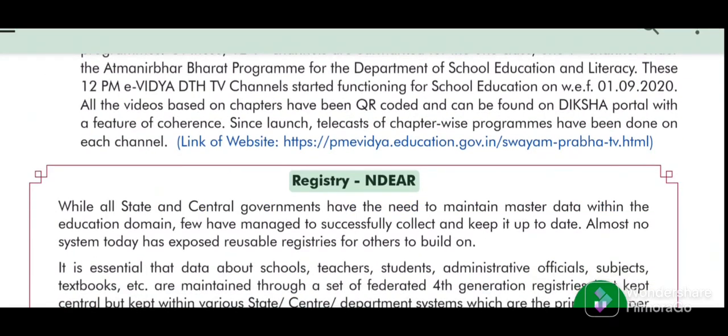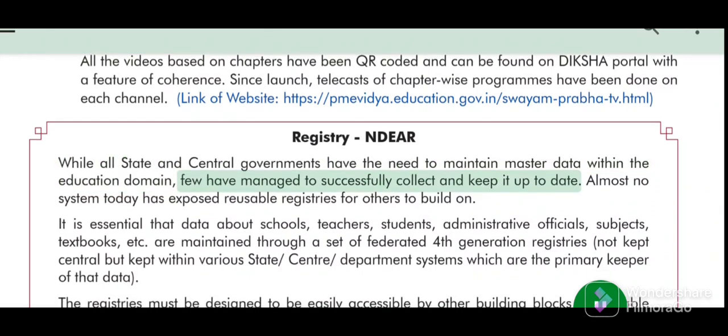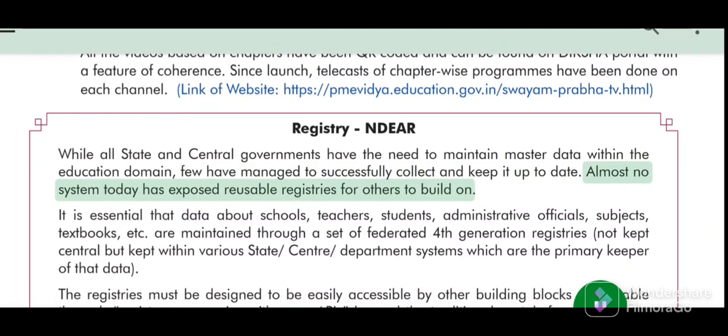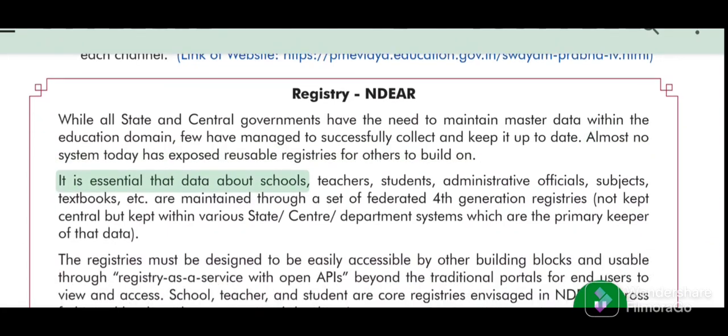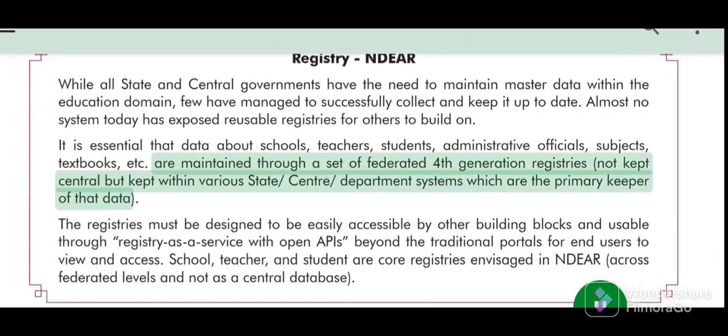173. Registry, NDEAR. While all state and central governments have the need to maintain master data within the education domain, few have managed to successfully collect and keep it up to date. Almost no system today has exposed reusable registries for others to build on. It is essential that data about schools, teachers, students, administrative officials, subjects, textbooks, etc. are maintained through a set of federated fourth-generation registries, not kept central but kept within various state-centered department systems which are the primary keeper of that data.